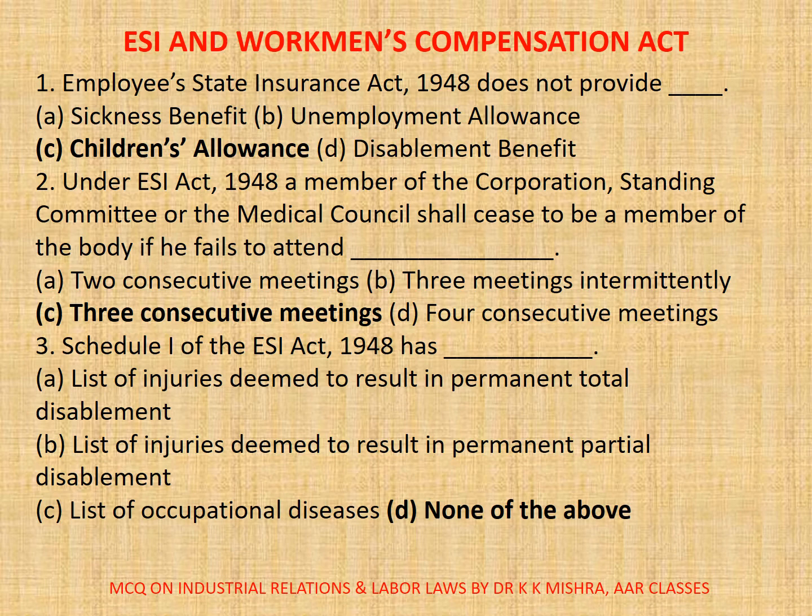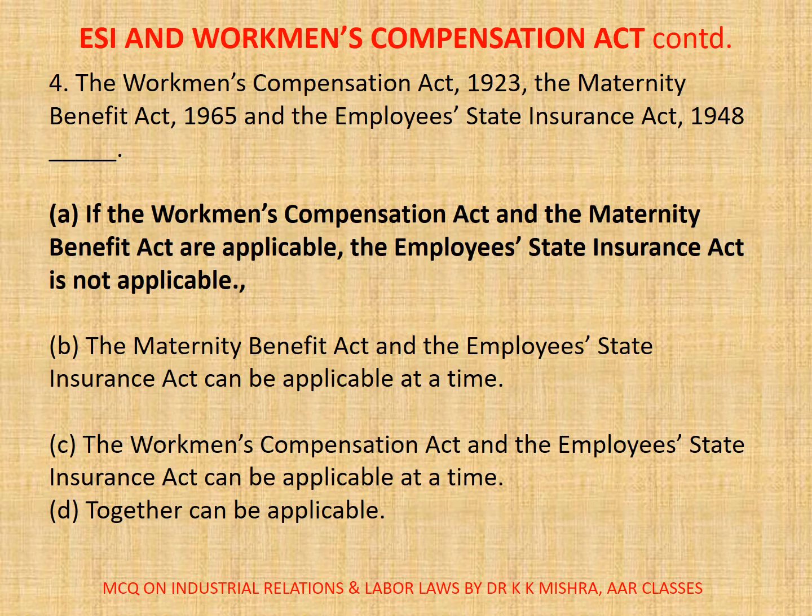Question number 3. Schedule 1st of the ESI Act 1948 has dash. A. List of injuries deemed to result in permanent total disablement, B. List of injuries deemed to result in permanent partial disablement, C. List of occupational diseases, D. None of the above. Correct option is D. None of the above.